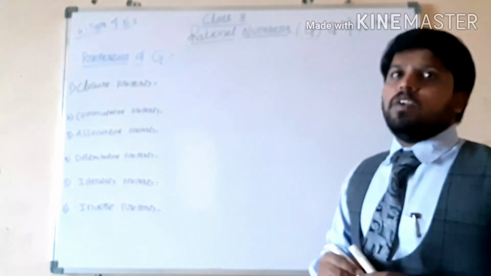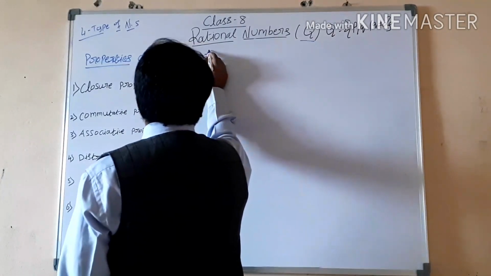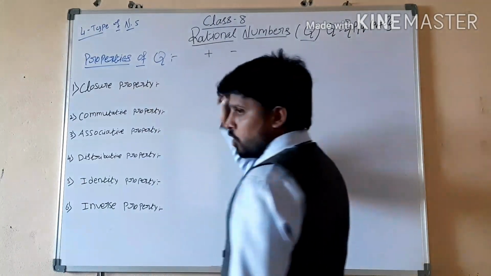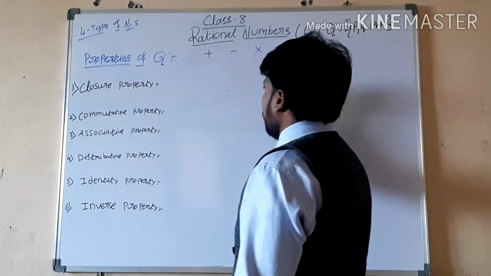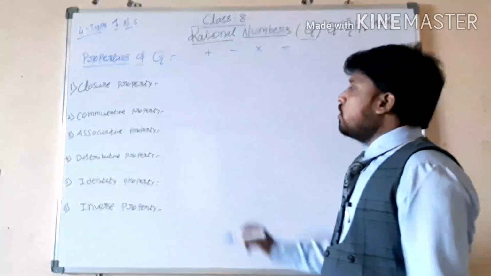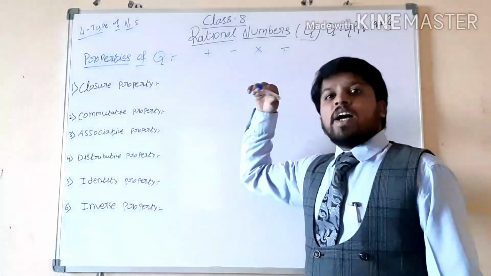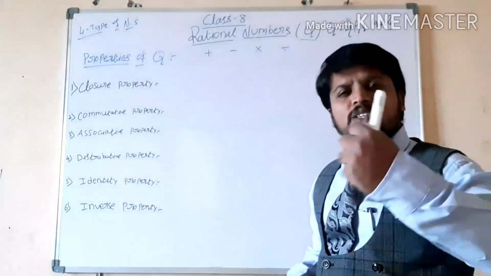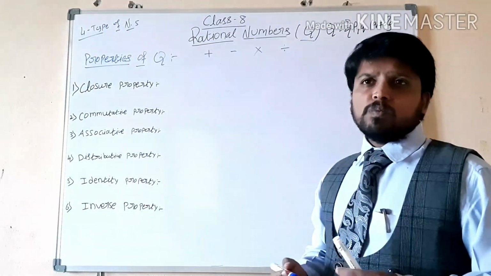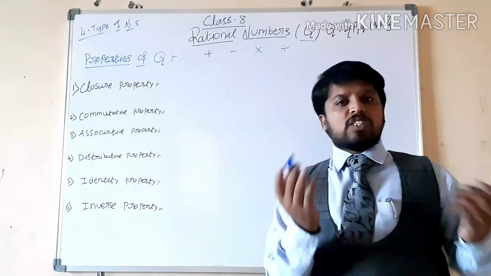So how do we have to check? We have to check in the 4 operations. The first operation is addition, the second is subtraction, the third is multiplication, and the fourth is division. So we have to check whether these properties are satisfied under addition, subtraction, multiplication or division. Why we use these properties is simply to check directly whether both sides are equal or not.